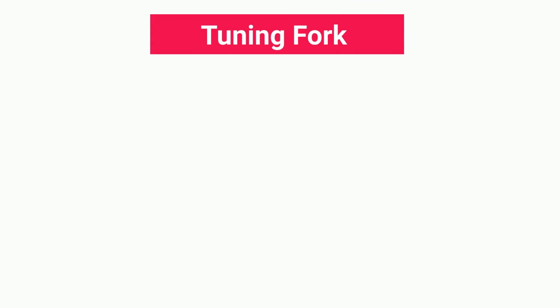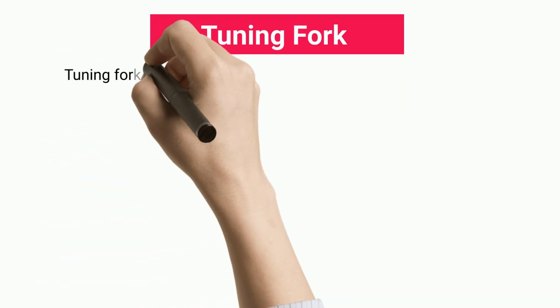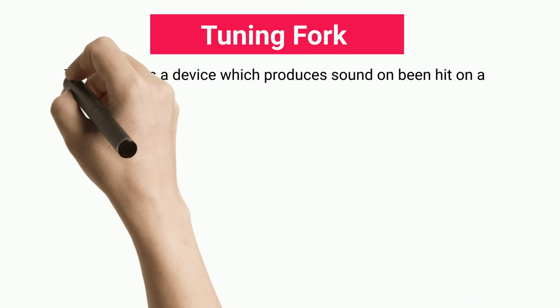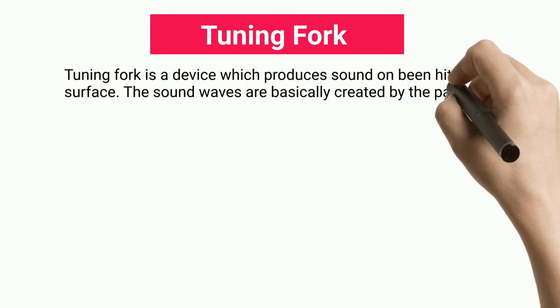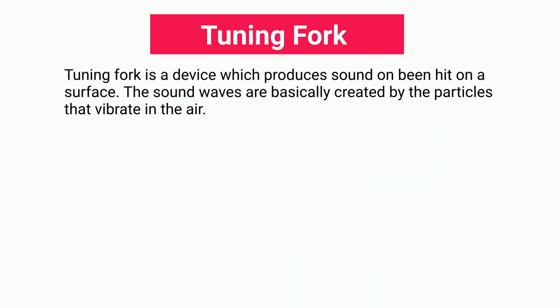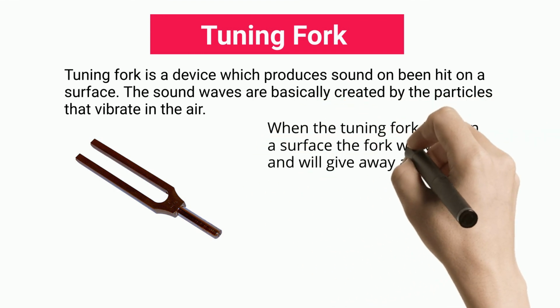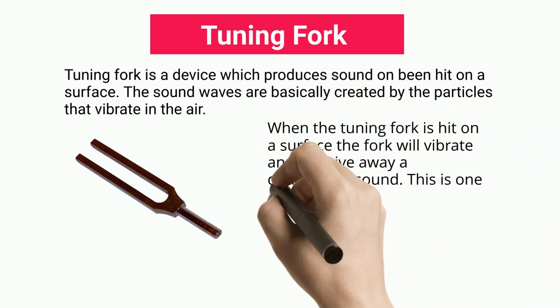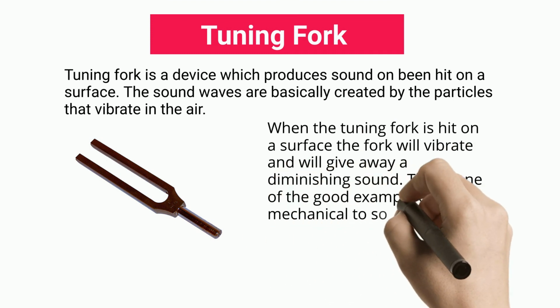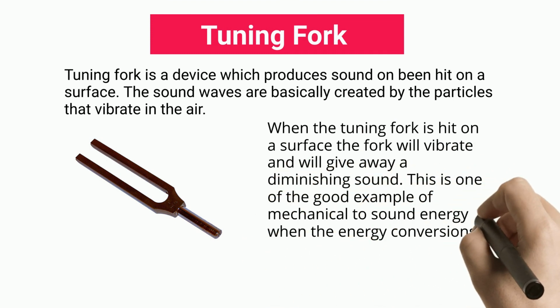Tuning fork. A tuning fork is a device which produces sound on being hit on a surface. The sound waves are basically created by the particles that vibrate in the air. When the tuning fork is hit on a surface, the fork will vibrate and will give away a diminishing sound. This is one of the good examples of mechanical to sound energy when energy conversion is considered.